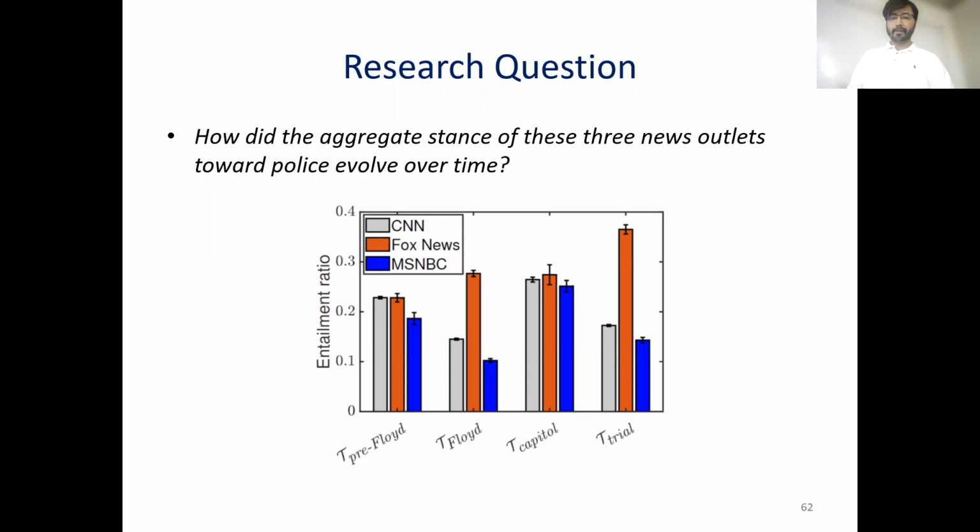During the Capitol riot period, we noticed that the support for Fox has not changed at all, but the support for police has dramatically increased for both CNN and MSNBC. And finally, support for police in Fox reaches its maximum during the Chauvin trial, and both CNN and MSNBC support gets reduced.